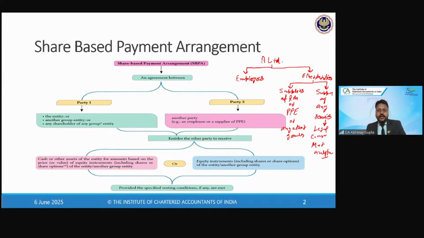Now, entity A Limited, instead of discharging its obligation in cash, has agreed that it will pay the price to its employees as well as to these third parties either in the form of equity shares of its own, that is of A Limited, or the equity shares of the parent of A Limited.